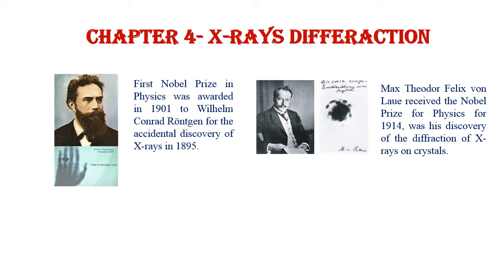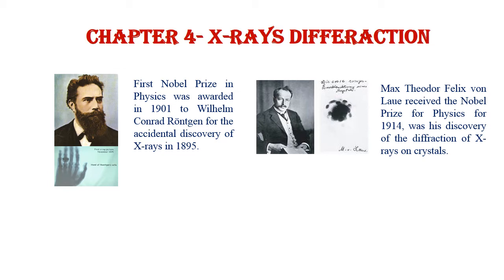In front of Laue, there were two questions. The first was whether X-rays have a dual nature or not. You can recall the dual nature from de Broglie's wave equation. According to de Broglie, every electromagnetic radiation has a dual nature: one, it acts as a wave, and second, it acts as matter.